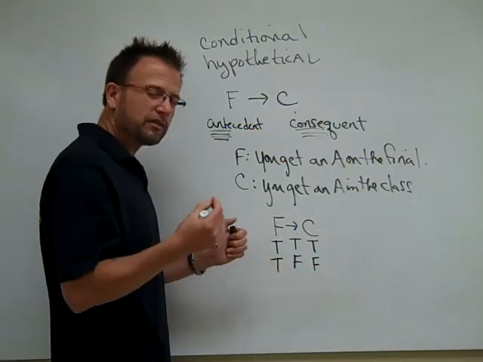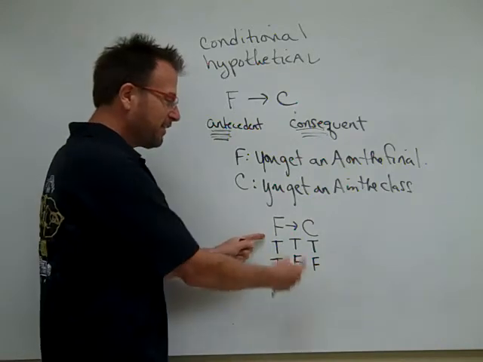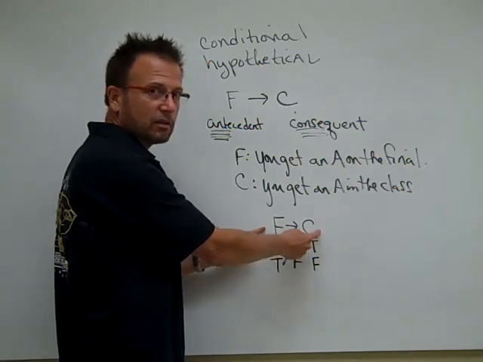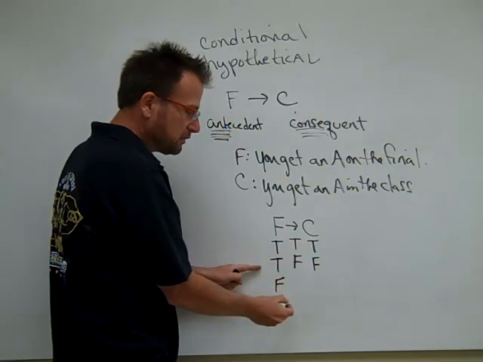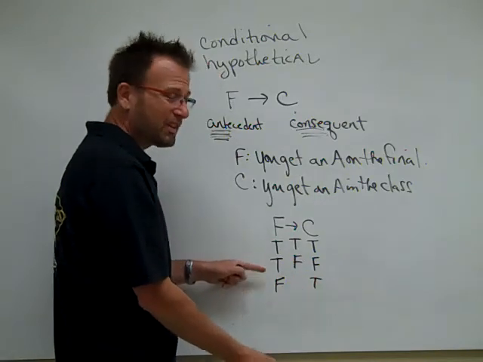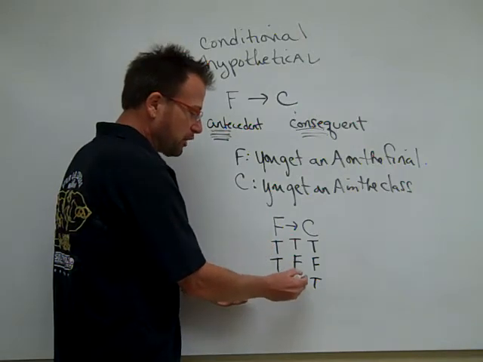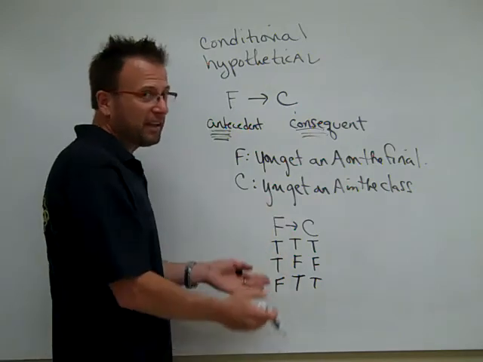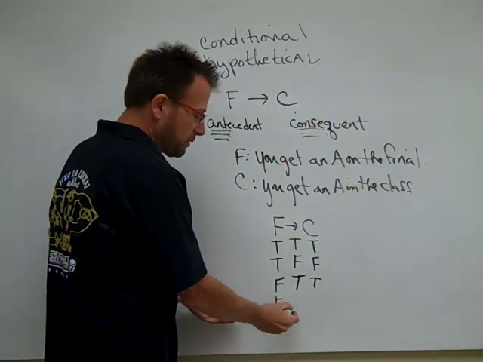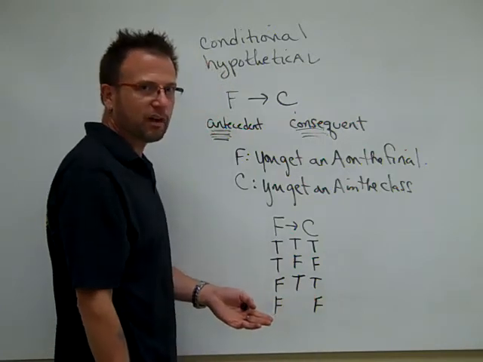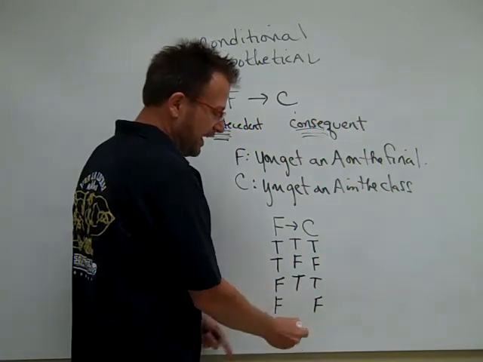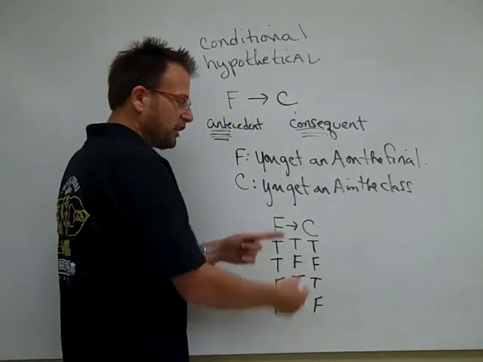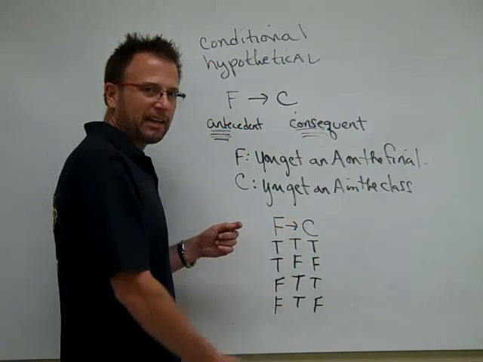If I assert, and this is very important for the next two, listen very carefully. This asserts if you get an A on the final, then you get an A in the class. But if you didn't get an A on the final, and you did get an A in the class, my statement is still sort of irrelevant to you. So it's true, it's not false. Nothing has falsified my statement if you didn't meet the antecedent condition. And the final possibility we have is where F is false and C is false. Where you didn't get an A in the final and you didn't get an A in the class. Nothing falsifies my statement, if you get an A in the final, then you get an A in the class, if you didn't meet my antecedent condition.